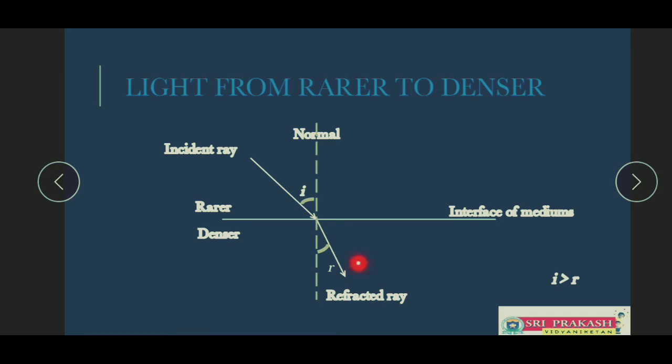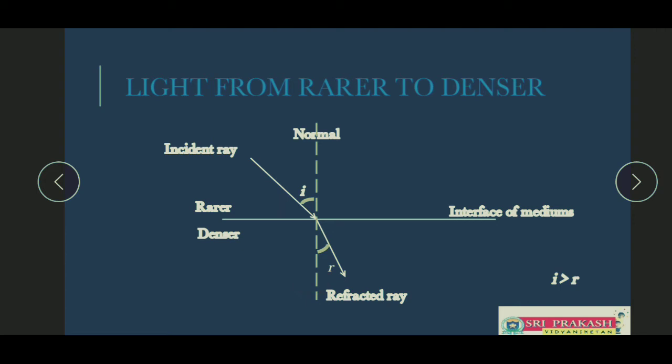The angle of incidence is I and the angle of refraction is R, and the angle of refraction is smaller than the angle of incidence, which means the light ray shifted or bent towards the normal. When a light ray travels from rarer medium to denser medium, it is going to bend towards the normal.